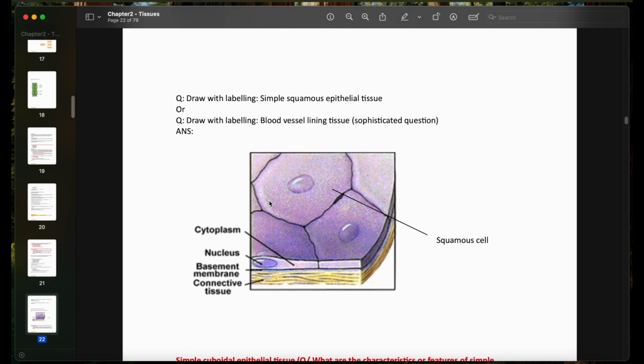About the drawing questions, they can either tell you to directly draw the simple squamous epithelial tissue, or they can give you a more sophisticated question where they tell you to draw with labeling the blood vessel lining tissue, or the tissue type in blood vessels.